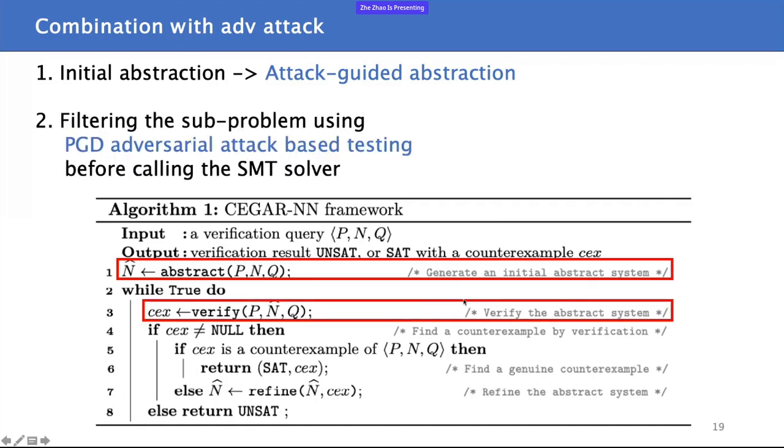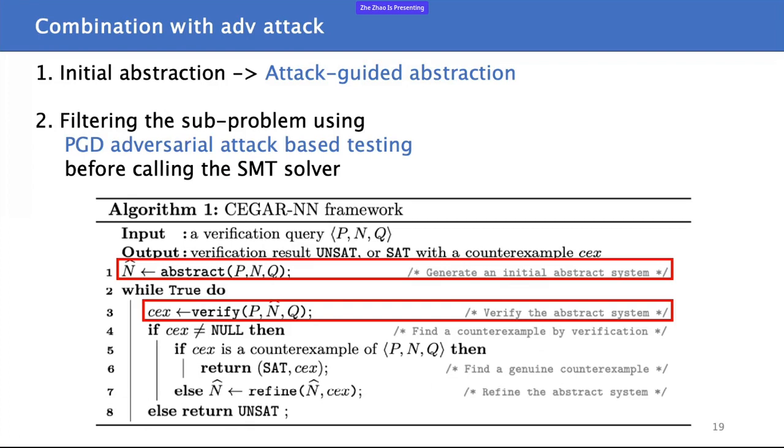And then we also use the PGD adversarial attack to test the abstracted model before calling an SMT solver. In contrast to the previous CEGAR's verify, check, and refine process, we use a test, check, and refine process to minimize the use of an SMT solver.